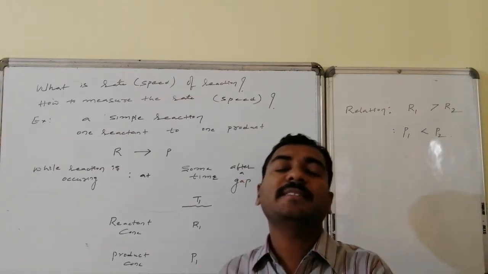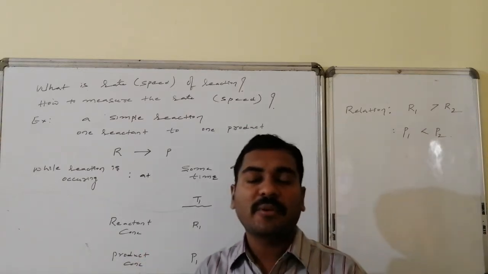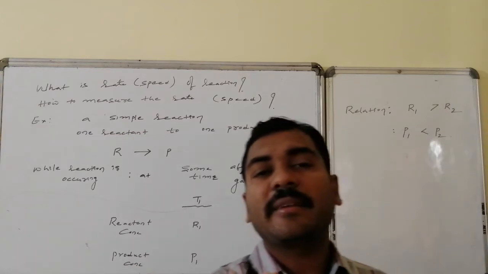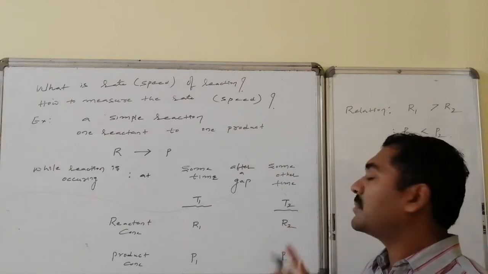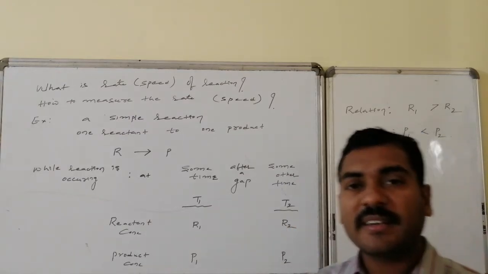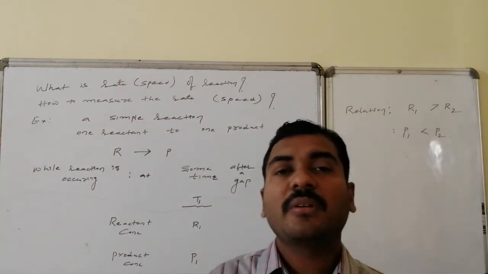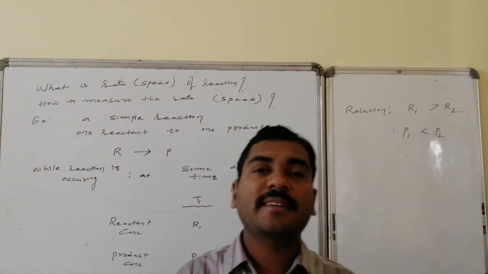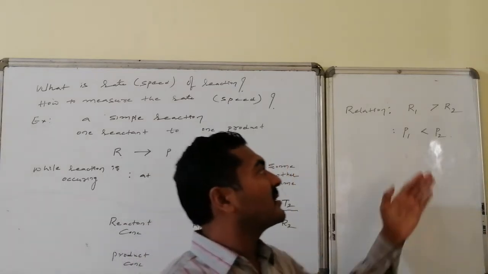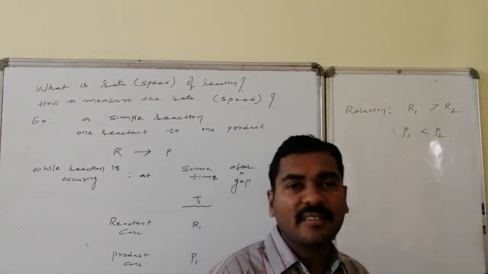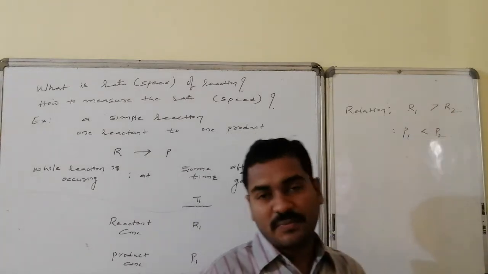Thus, as time proceeds, the concentration of reactant goes on decreasing and the concentration of product goes on increasing. At time T1 we expect the concentration of the reactant as R1, and at time T2 the concentration of reactant as R2. As time proceeds, some amount of reactant is always transformed into product. Therefore the initial concentration is higher compared to the other concentrations, so R1 is greater than R2.